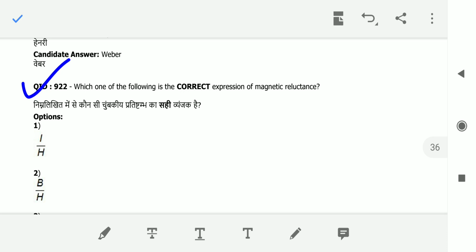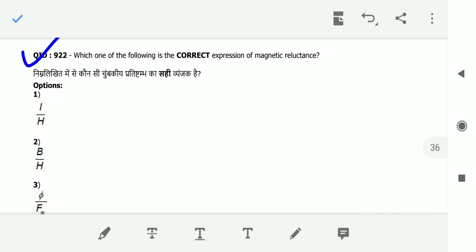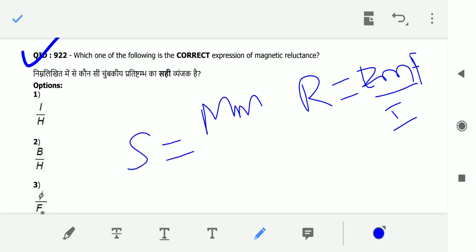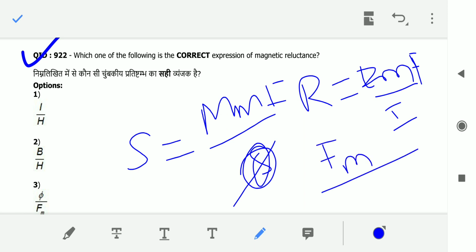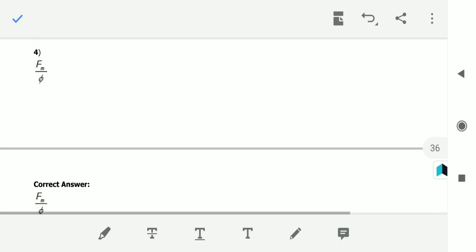Next, question number 22: which one of the following is the correct expression for the magnetic reluctance? See, for resistance, it is EMF by current. For the reluctance in the magnetic circuit, it is MMF by flux. MMF units are ampere turns. We can write MMF as Fm or F, and flux is phi. So the answer is F by phi, or Fm by phi. So the answer will be 4.